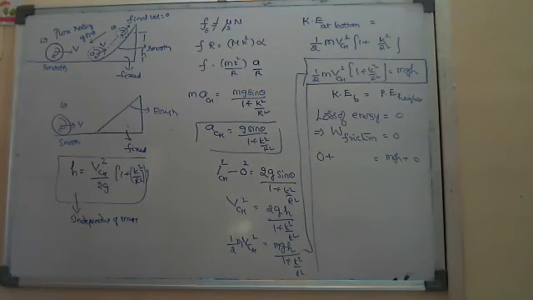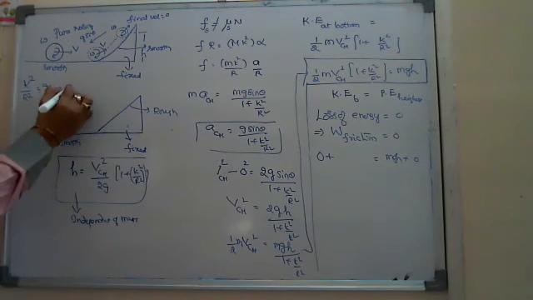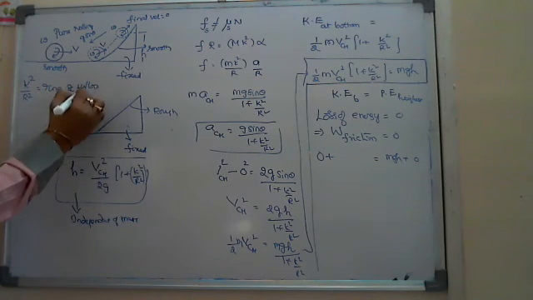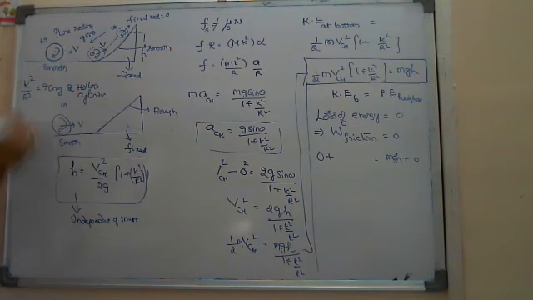That k square by r square is the same for a ring and a hollow cylinder. I about the axis passing through the center and perpendicular to the plane is mr square for the ring and mr square for the hollow cylinder. I is mk square, which equals mr square, so k square by r square equals 1.